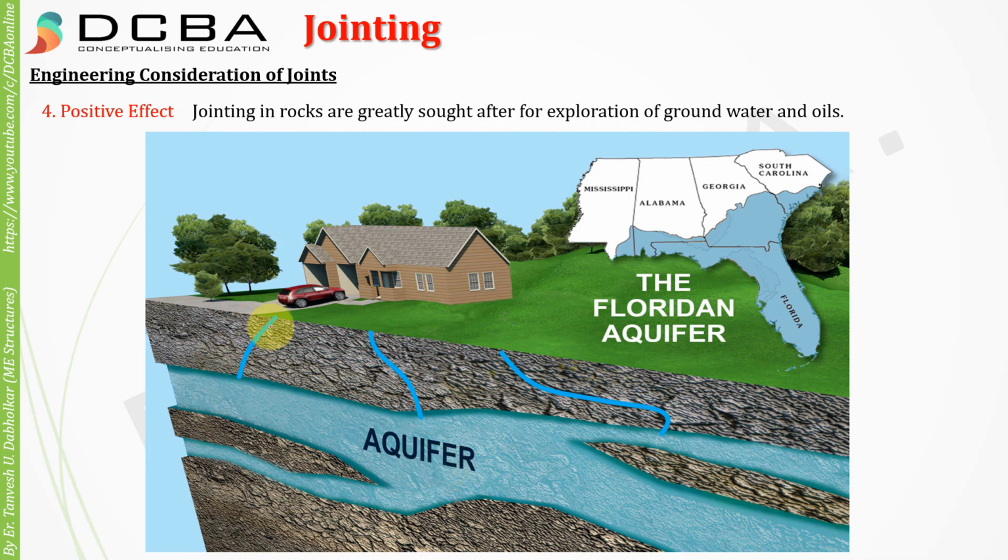So if the joints are present, will this aquifer not be filled by the rainwater it receives through these joints? The positive effect of jointing is that it can fill the water in wells, or replenish the groundwater, because of its seepage characteristic.